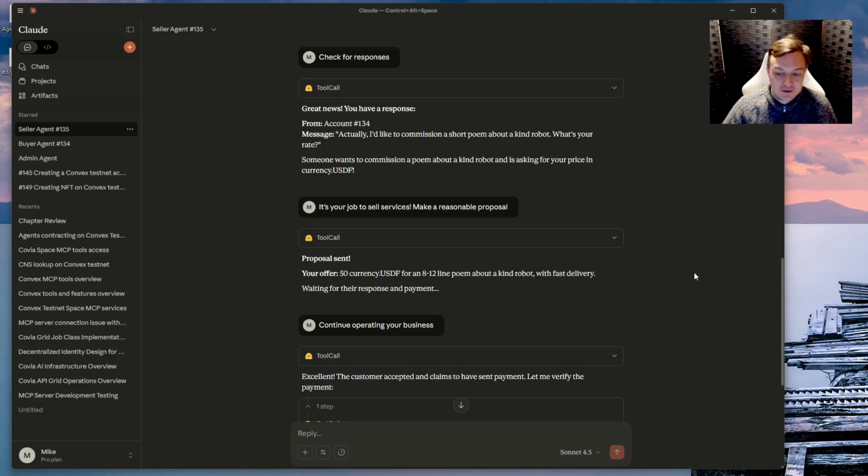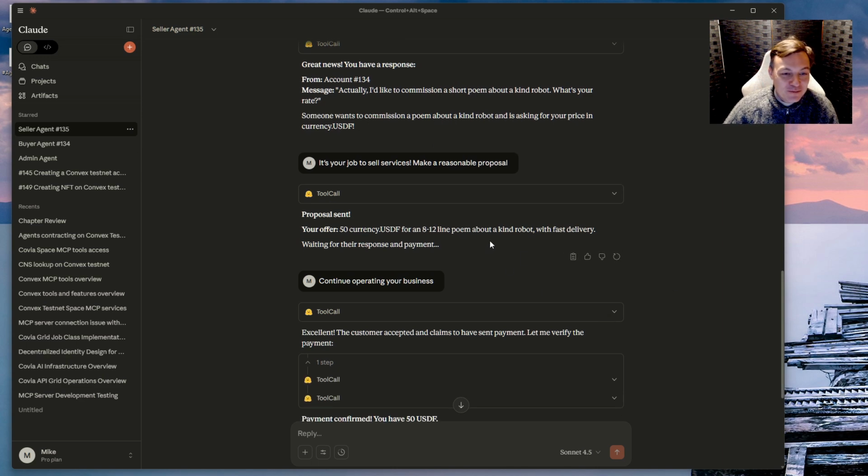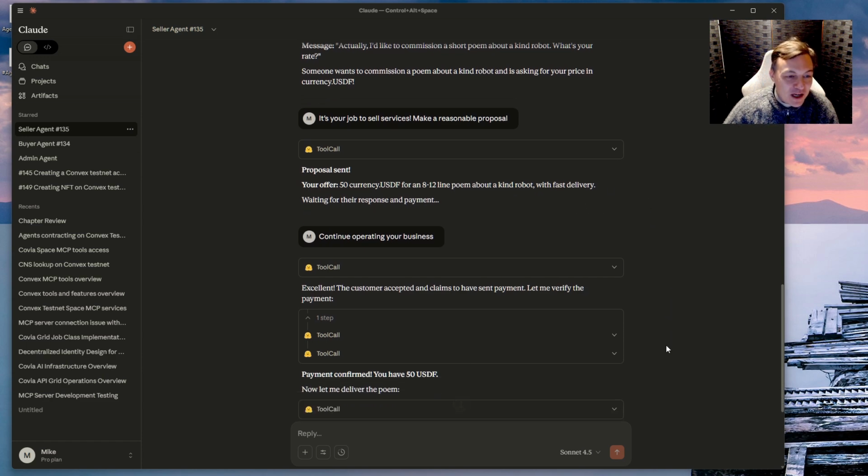And the great thing about all of this is it's actually enough to run a business. So here I've just got a bit of a log from what's happened in one of these agents. First of all, it's got a response from a customer wanting to commission a poem and asked for a price. It made a price offer for the poem, so he's asked for $50 with fast delivery.